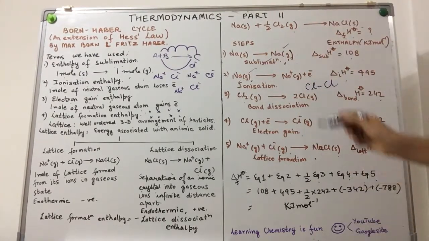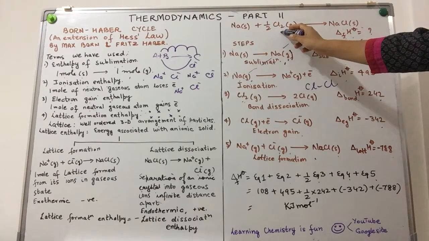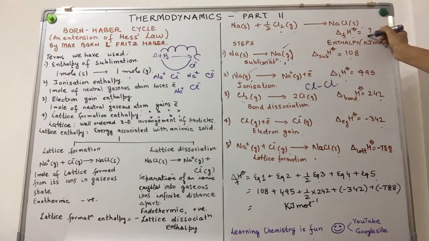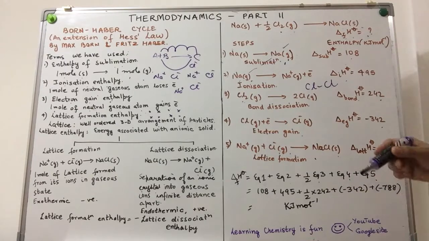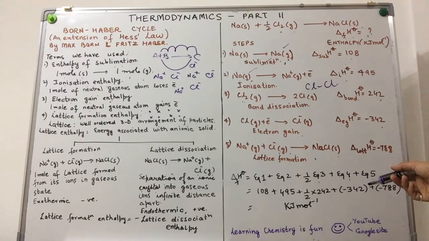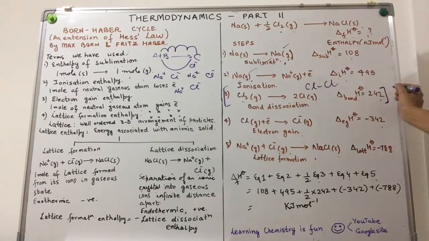Now again, chlorine. If you notice the top equation, that's my target equation for which I have to find out the enthalpy change. It's just half chlorine. Whereas equation 3 is giving me Cl2. So what do I do to get half chlorine? Yes, we multiply equation number 3 by 1 by 2.